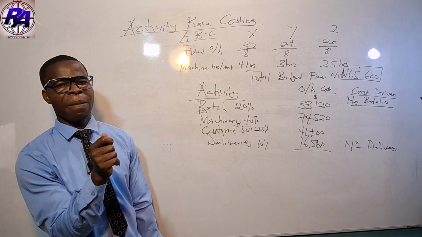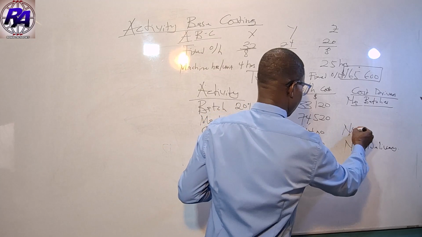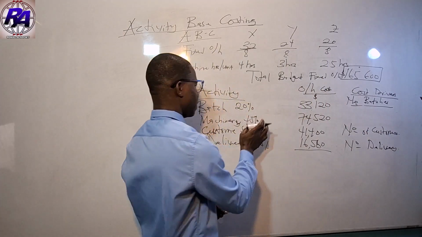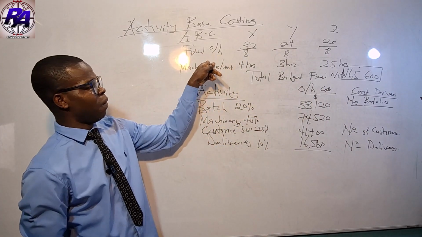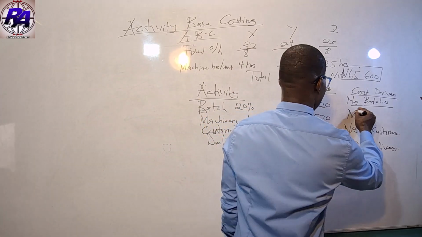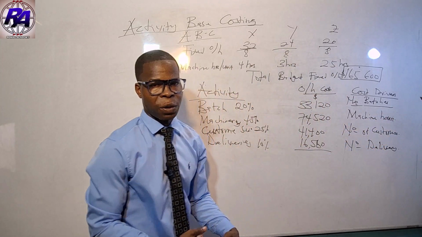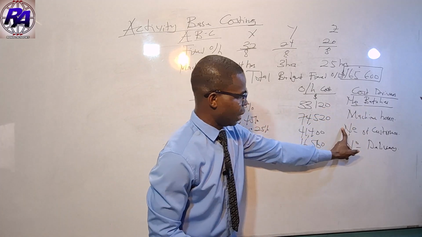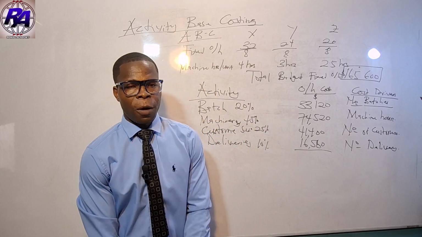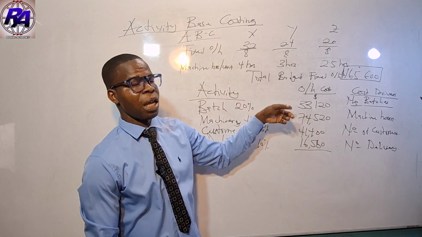Now we're also given number of customers. You see, that is what we need for all of them. So the number of customers does not have any issue. That would be the cost driver. Number of customers. Then with machinery, we need machine hours. So don't forget, we need to adjust this and then also get their total cost drivers, total product cost drivers.